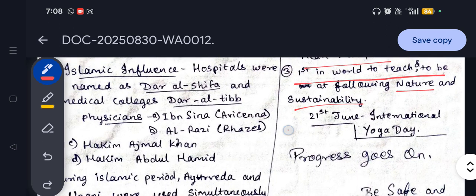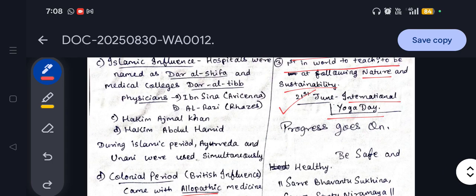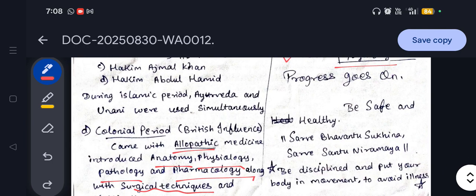For that purpose, 21st June is considered the International Yoga Day every year. Here is a simple quote for all of you for healthy being: Sarve Bhavantu Sukhinah, Sarve Santu Niramayah. It means let all people be happy, let all people be illness free, let all people be satisfied with the things they have, let all people enjoy nature, and let all people be safe at their place. This is the meaning of it, and with this we'll close this part.